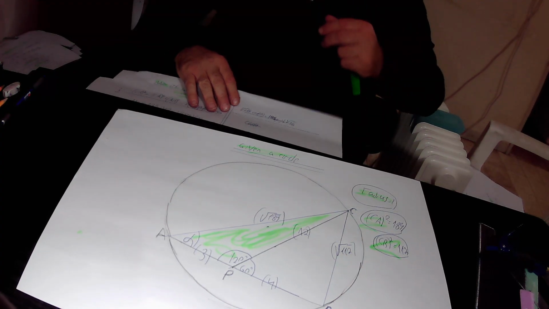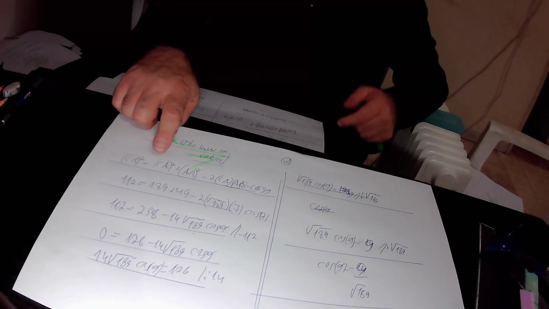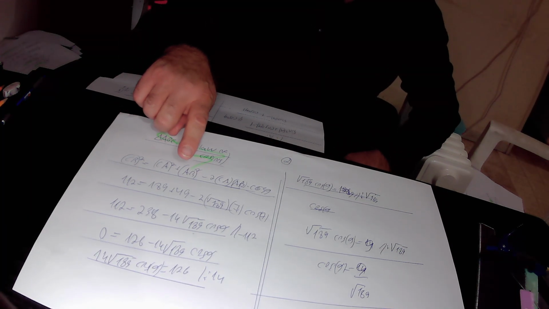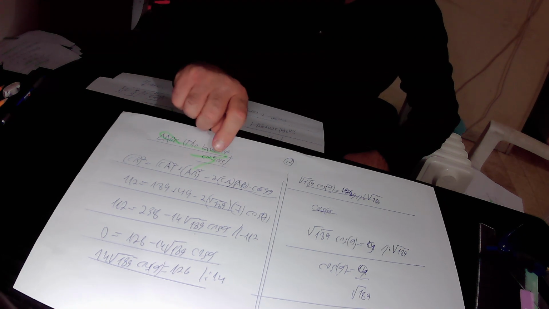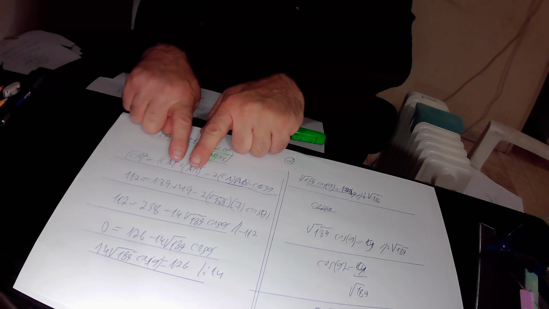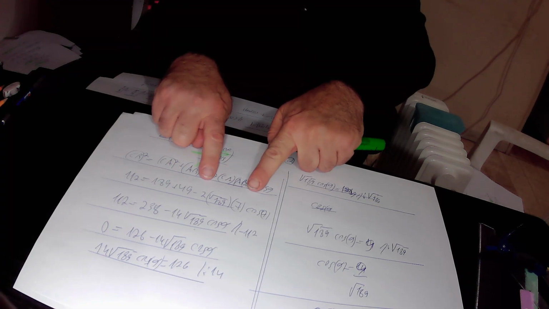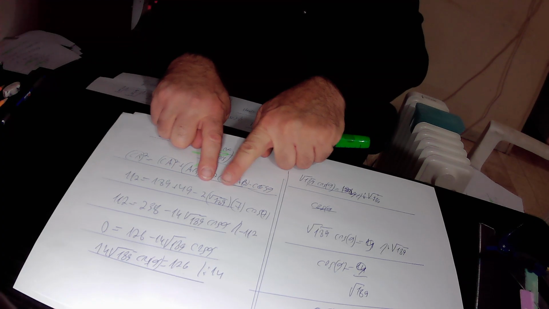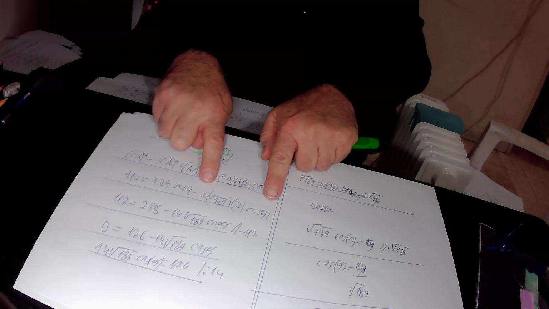So in total, 112 equals 189 plus 49, minus 2 times the square root of 189 times 7 times cosine alpha. Here we have 112 equals 189 plus 49, that is 238. Minus 2 times 7 is minus 14. So this expression in total equals minus 14 times the square root of 189 times cosine alpha.